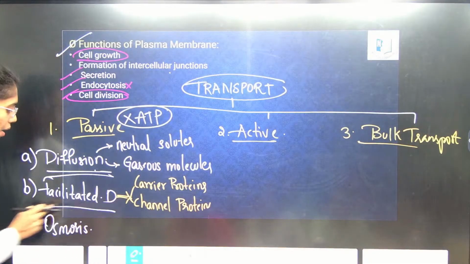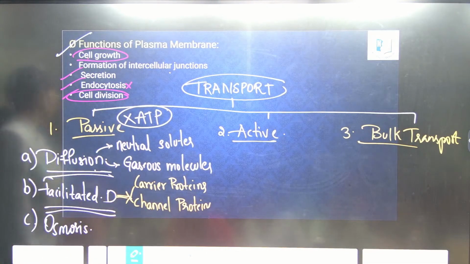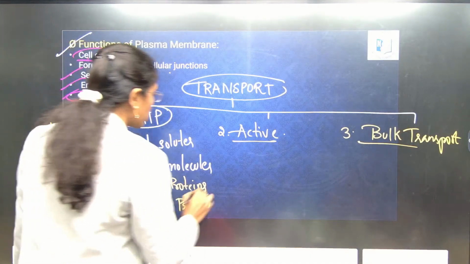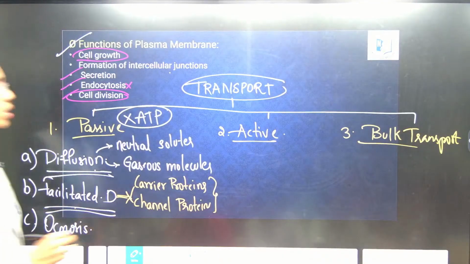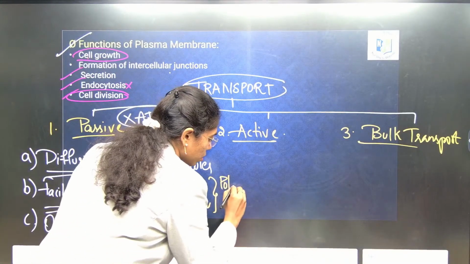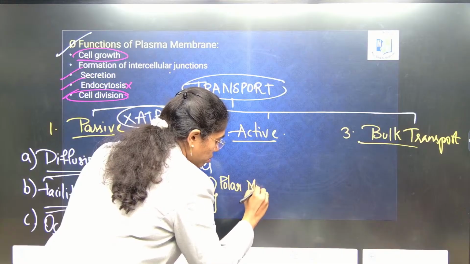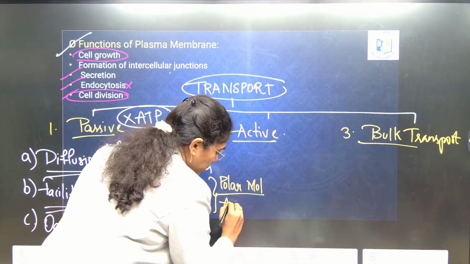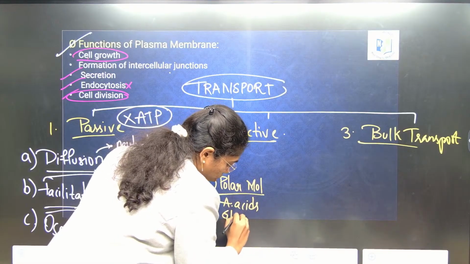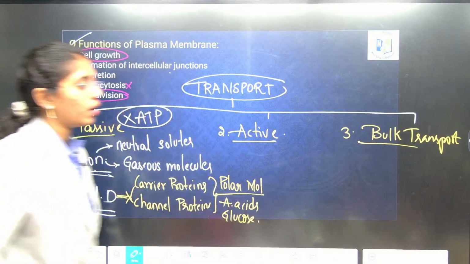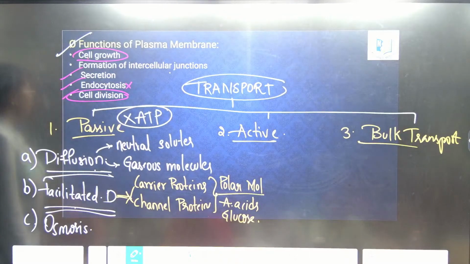That is facilitated diffusion. Here, the molecules transported via facilitated diffusion are polar molecules, like amino acids and glucose. Clear till here? Any doubts anywhere?